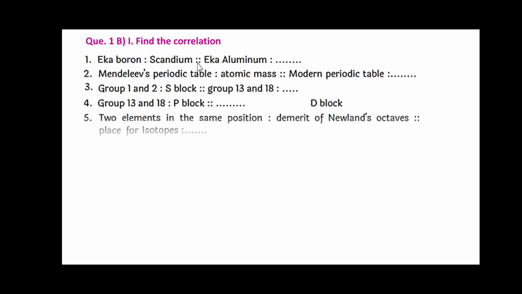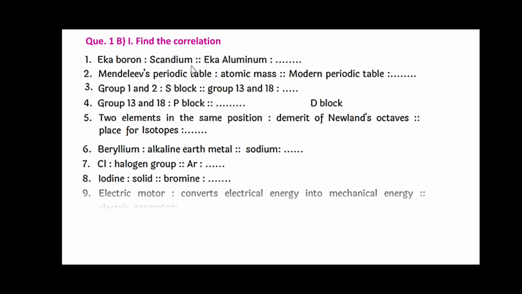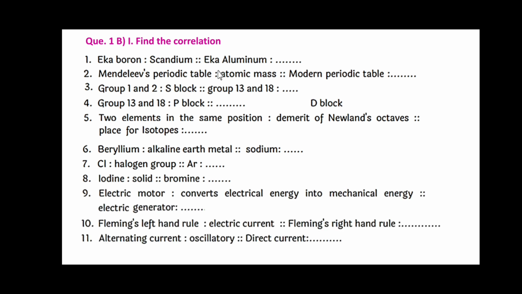Find the correlation. This is question number 1b, the probable questions that could be asked in the board examination. Similar problems you may frame and practice. Number 1, Eka-boron is called scandium. Then Eka-aluminium is called gallium. Mendeleev's periodic table is based on atomic mass, whereas the modern periodic table is based on atomic number.